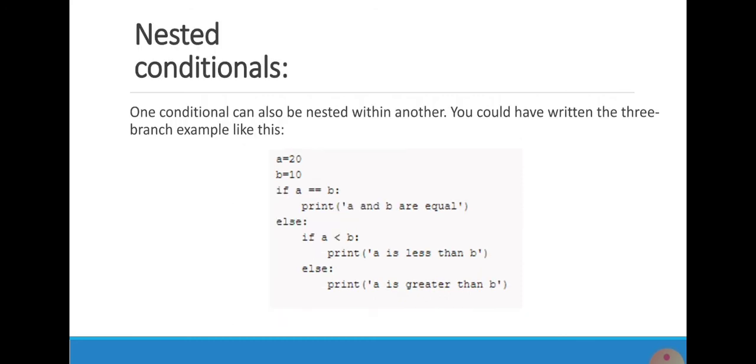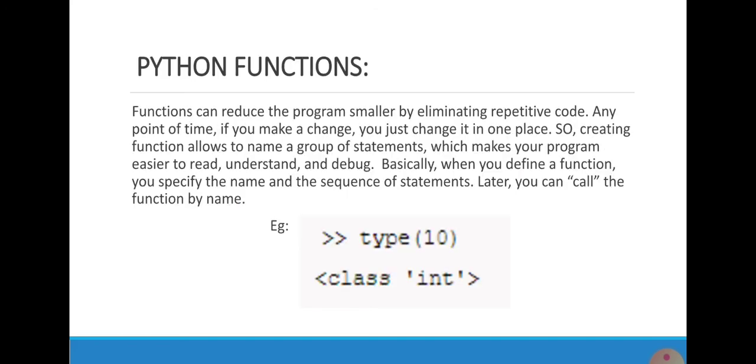Nested condition. One conditional can be nested within another. That can be written in three branches. Example is given. The next topic is Python function.